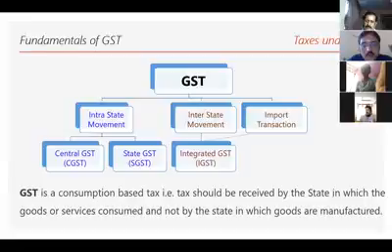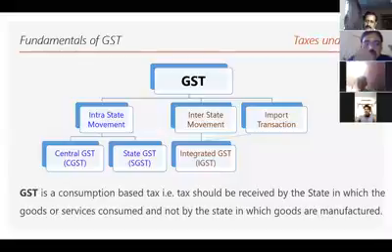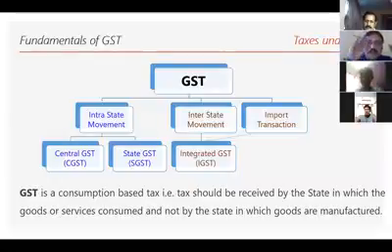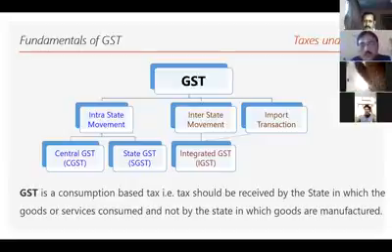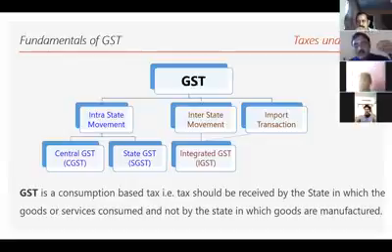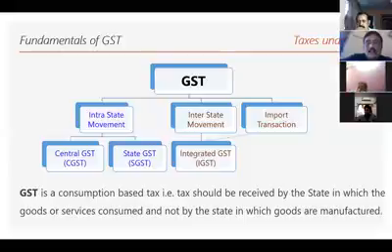So in the state in which the person consumed, that state needs to get the revenue of the tax, needs to get the portion of that tax. That is why it is called a consumption-based tax. So GST is a consumption-based tax. For example, somebody sells goods from Karnataka to Kerala. Kerala consumes the goods. Okay, Karnataka will collect the money from the Kerala buyer, and it will remit to the government CGST and SGST. That SGST portion will go to the Kerala government because the consumption happens in the state of Kerala.